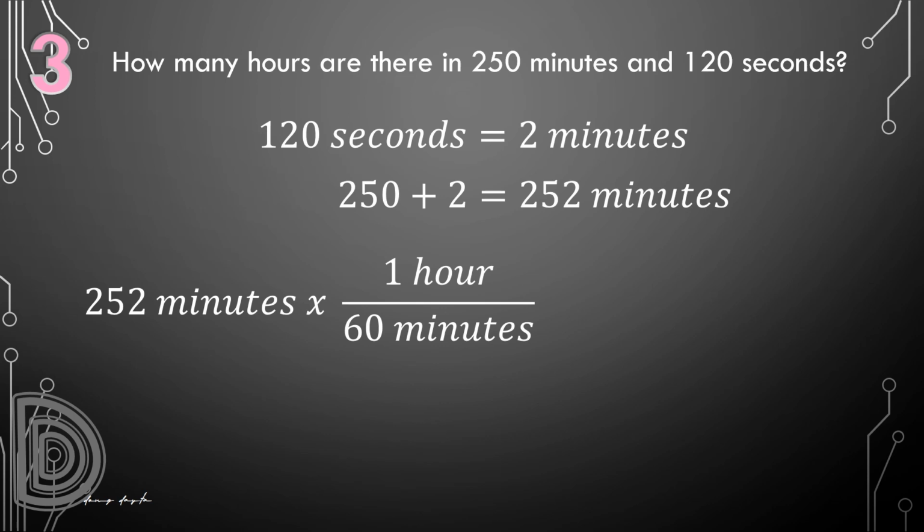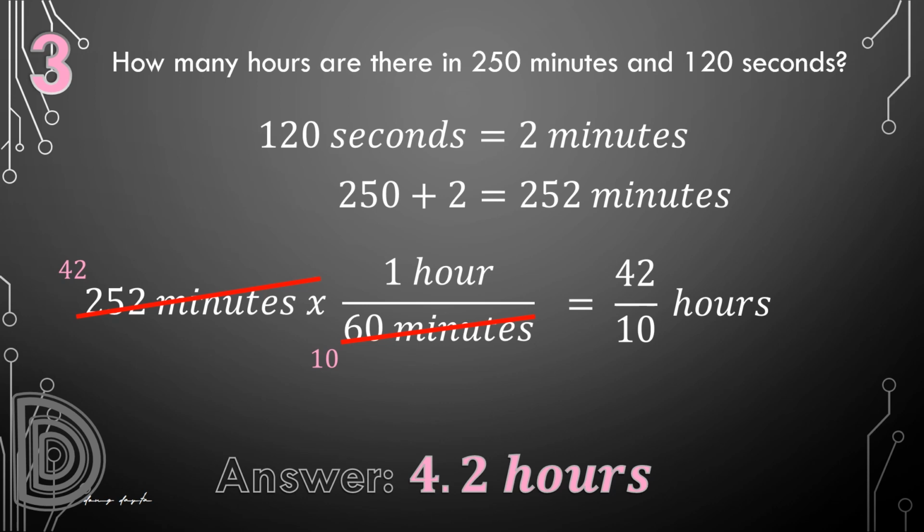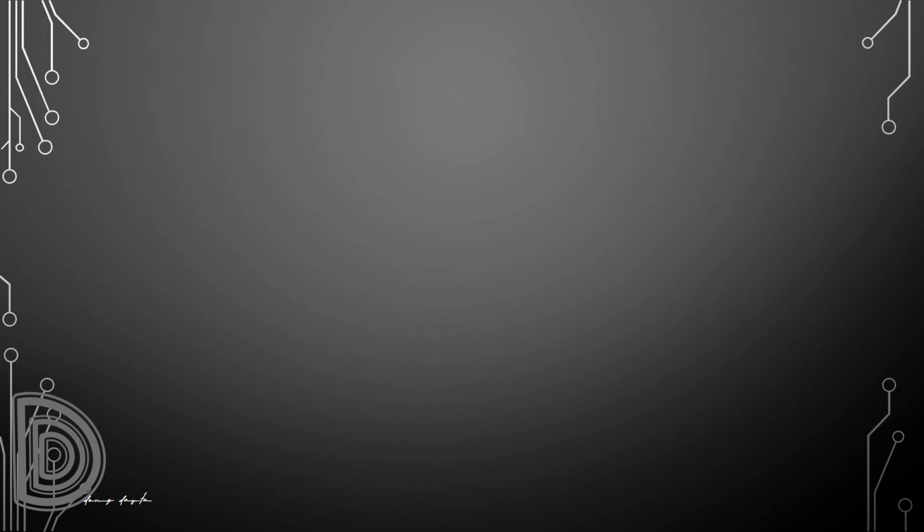So by cancellation, we can divide both 252 and 60 by 6. 60 divided by 6 is 10. 252 divided by 6 is 42. Now we just multiply. 42 times 1 is 42 over 10 hours. So 42 divided by 10 is 4.2 hours. Next, question number 4.